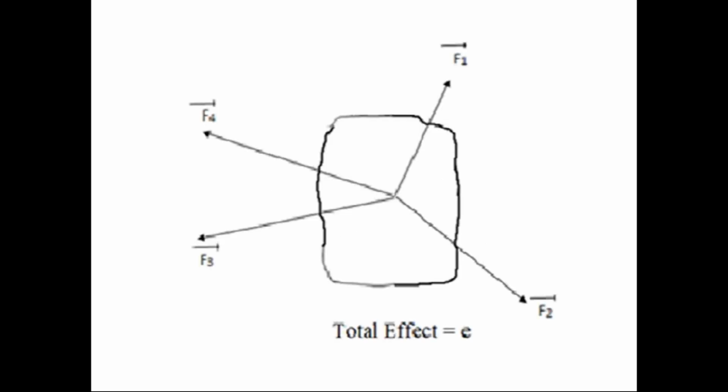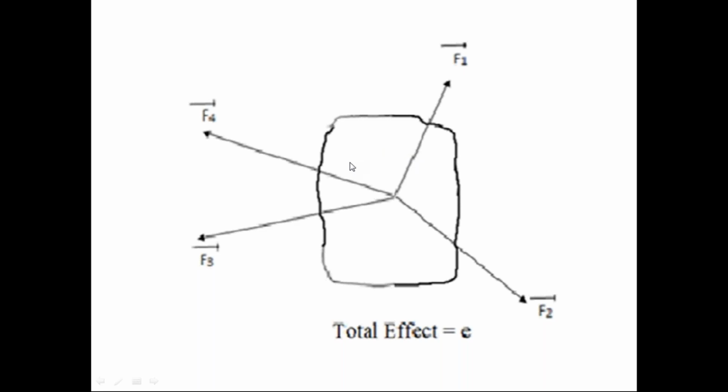Please everyone check this diagram. If the force system acts on the rigid body, the force system produces some effect in the rigid body. Because of that effect, there is a change in the condition of the rigid body.